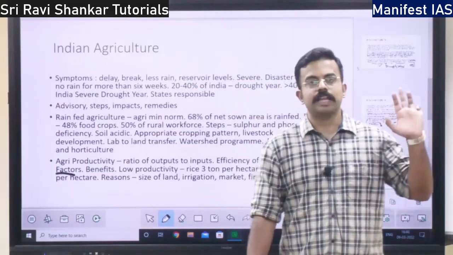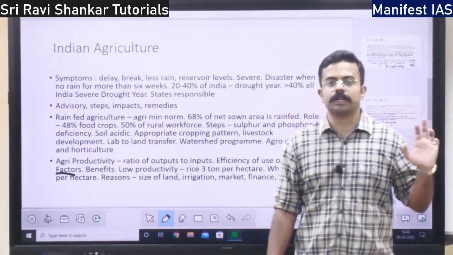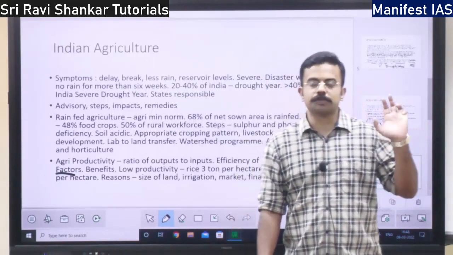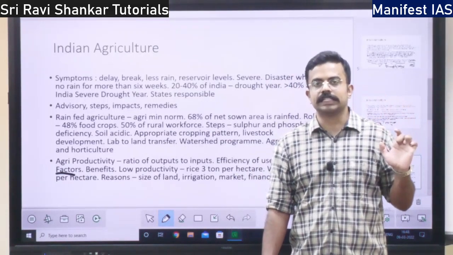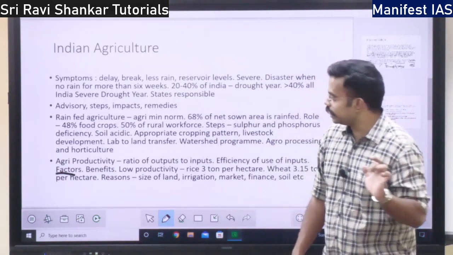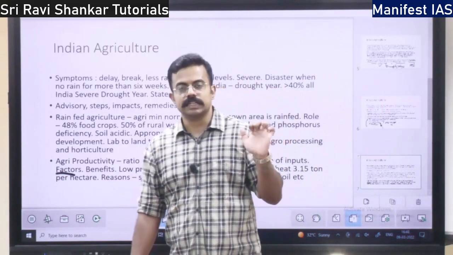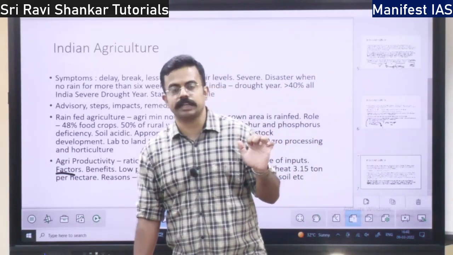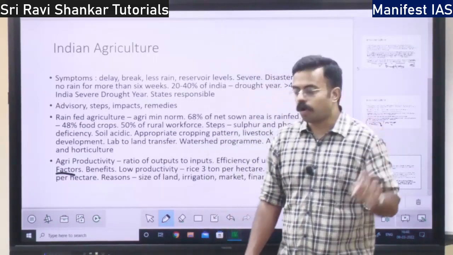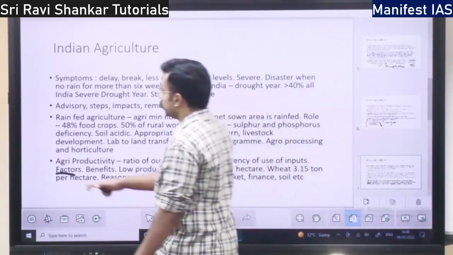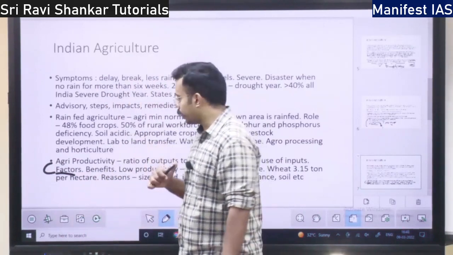See, one is if the soil is fertile, that is a good factor for agriculture productivity. Then, if there is proper irrigation, that is a good factor. If there is proper fertilizer, that is a good factor. If there is usage of proper technology, that is a factor in agriculture productivity. If there is scientific farming, that is also a factor. So all these factors contribute to the agriculture productivity.